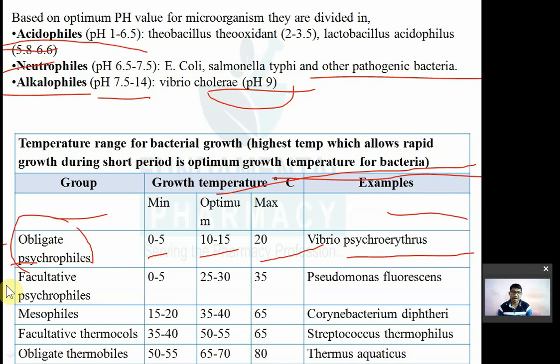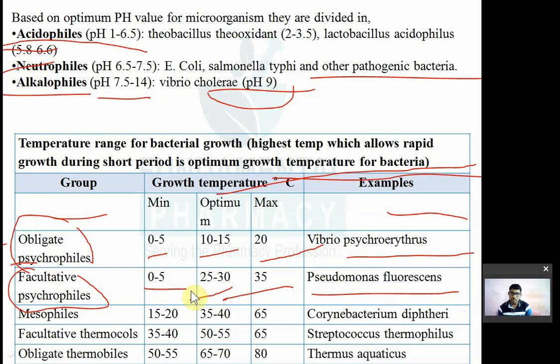And facultative psychrophiles can survive at the same point, 0 to 5. Then the optimum temperature for their growth is 25 to 30, and they can tolerate 35 degrees Celsius. For example, Pseudomonas fluorescens. So they can ask a question: one of the following organisms is a facultative psychrophile, or a mesophile, or a facultative thermophile, etc. That's why this is very important.